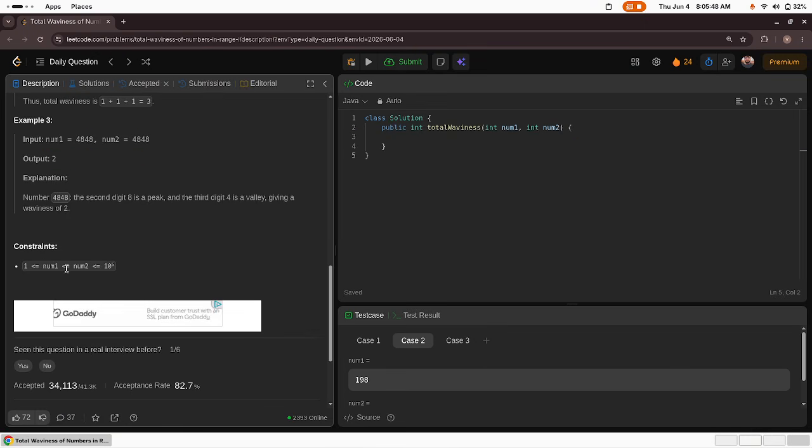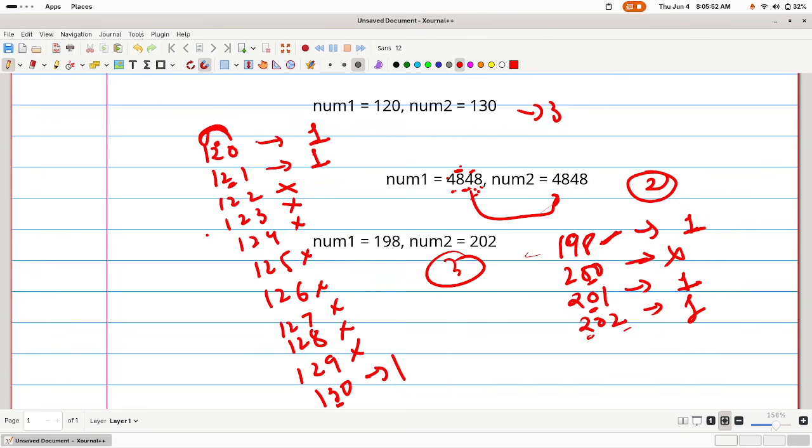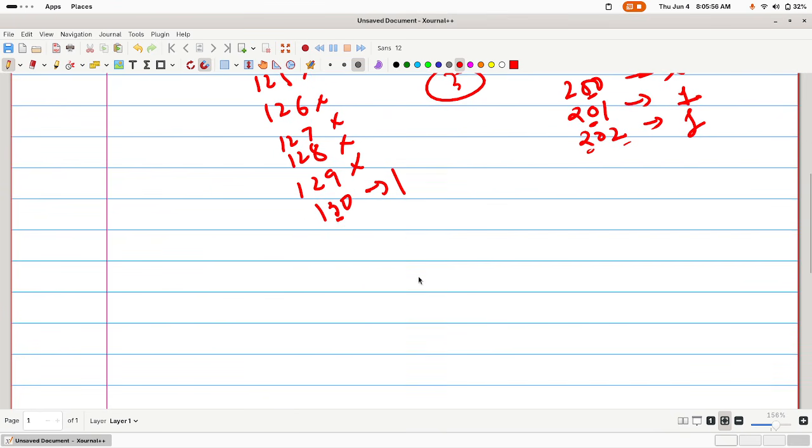Now my range will be from 1 to 10 to the power 5. So let's take one thing. Now if I'm given a number, let's first write the function to get the waviness of a particular number.